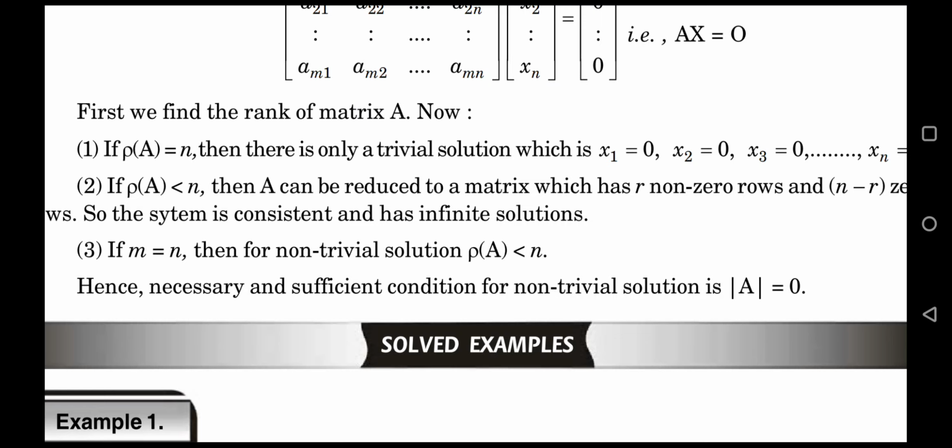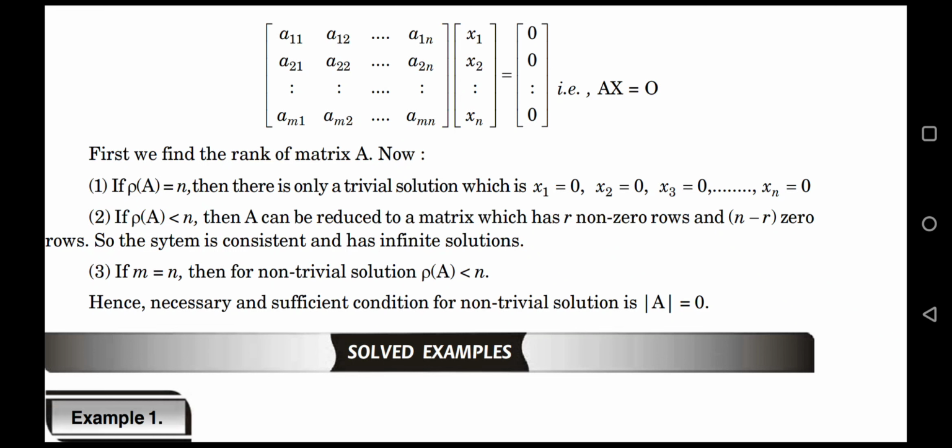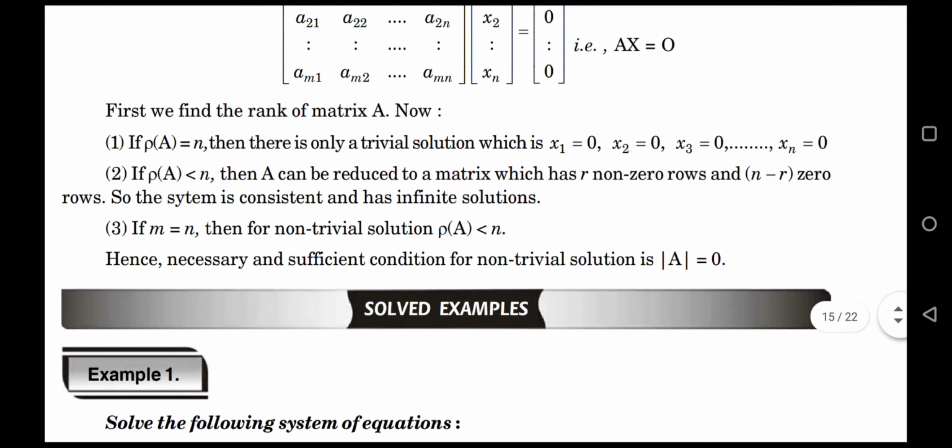In this homogeneous system of equation, two cases arise, because matrix B is 0 matrix.